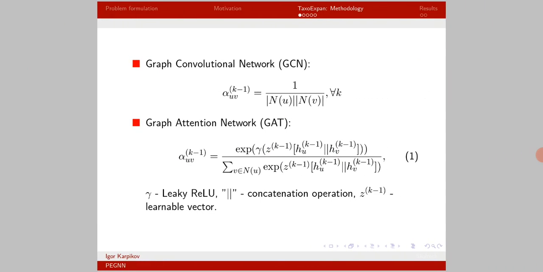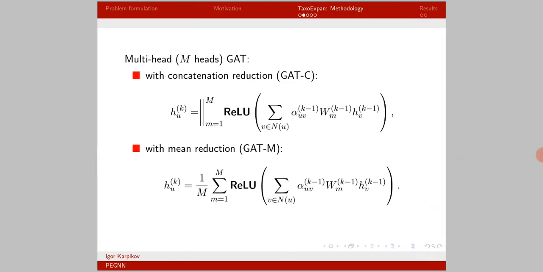There are two main types of GNN: graph convolutional network, with constant weights for all the layers, and graph attention network, where weights are learnable and given by the formula on the slide. The formula on the previous slide describes a single-head graph attention network. It can be generalized to a multi-head case with the use of concatenation or mean aggregation between different heads, as indicated on the slide.